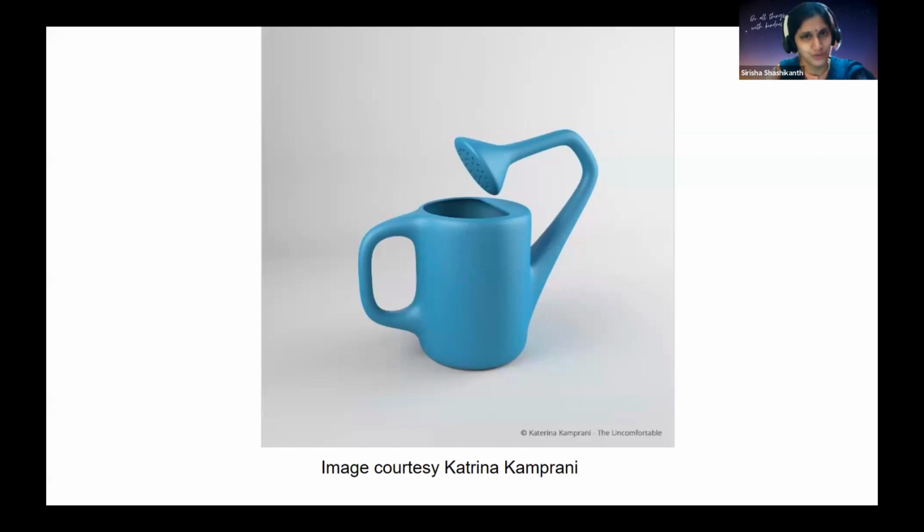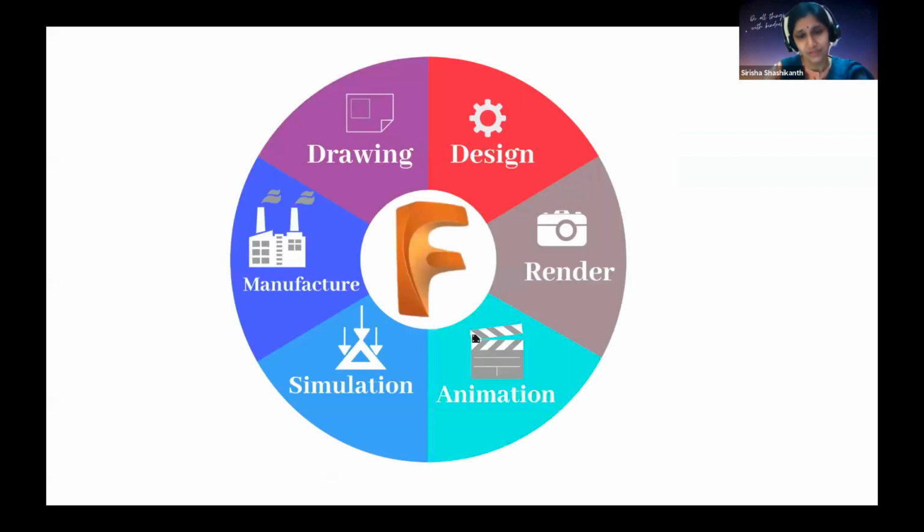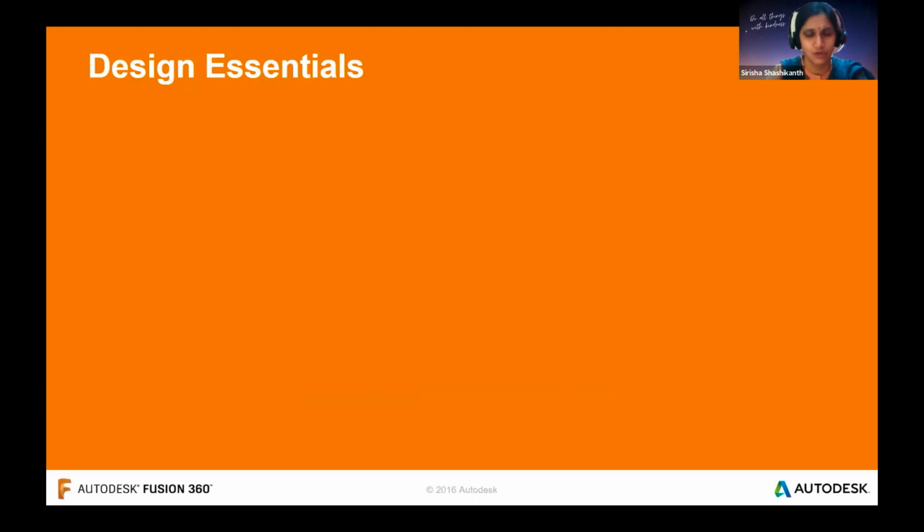But in today's session, we are going to see only how to create useful and functional things. Fusion 360 is a complete platform where you have different workspaces. They are divided in such a way that they fulfill all the design essentials. We can see that in a few minutes. Before that, let us see what the design essentials are.